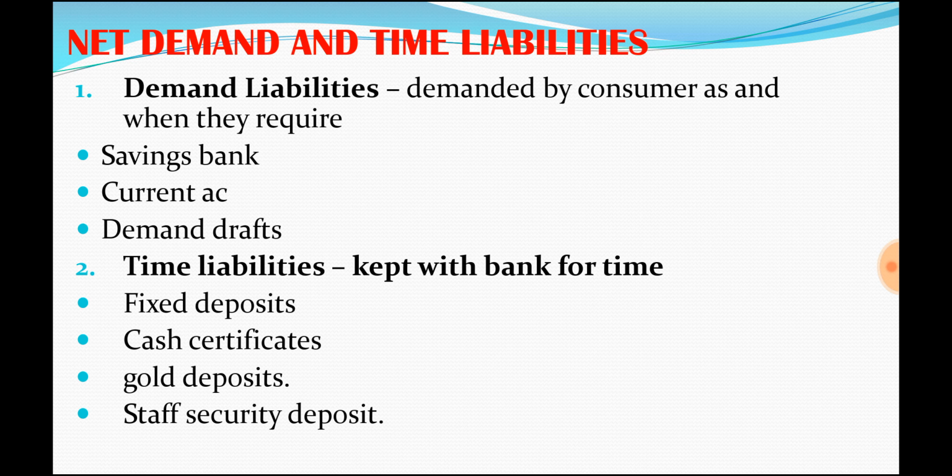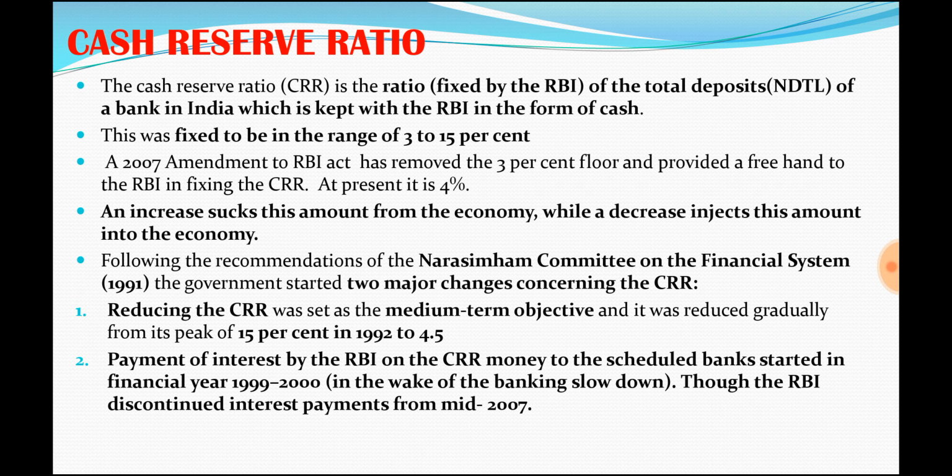So whatever the bank owes to its customers and other segments is called net demand and time liabilities. This is the total deposits. So we need to know what net demand and time liabilities are.